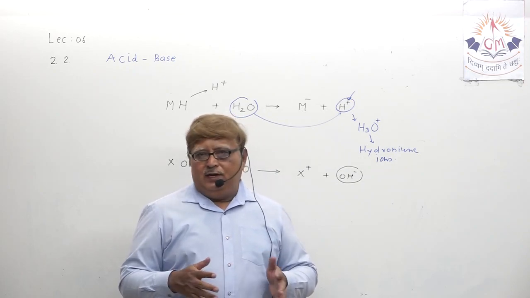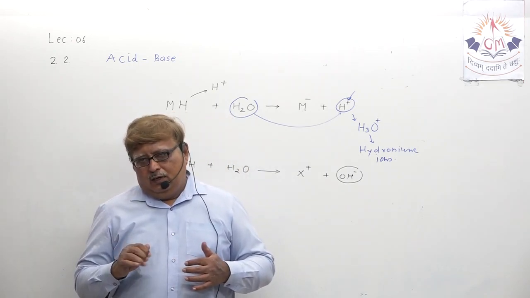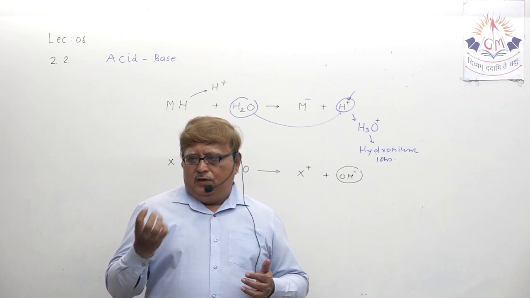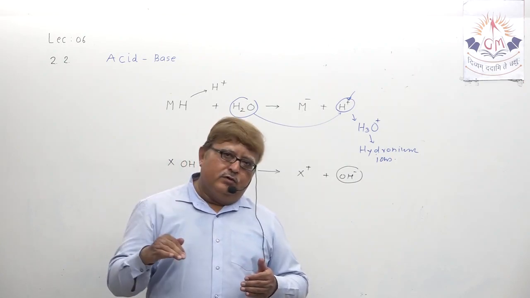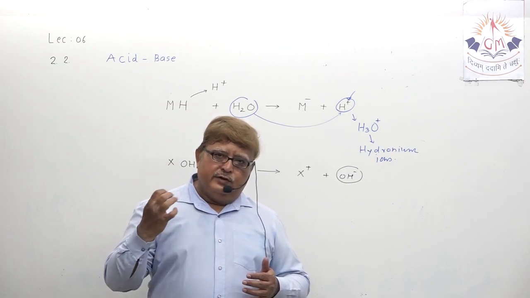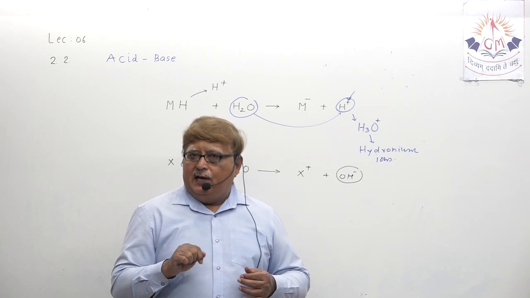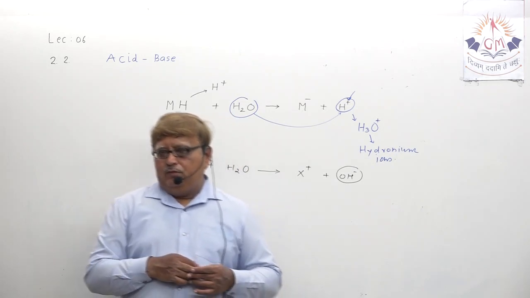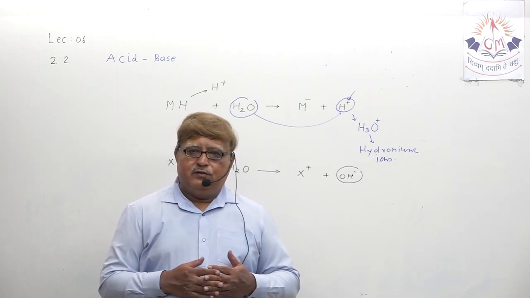And whenever you dissolve acid and base in water, acid when independent has more concentration of H plus ion, but when dissolved in water, the concentration of H plus ion decreases and it becomes dilute acid. We use the words concentrated acid and dilute acid.